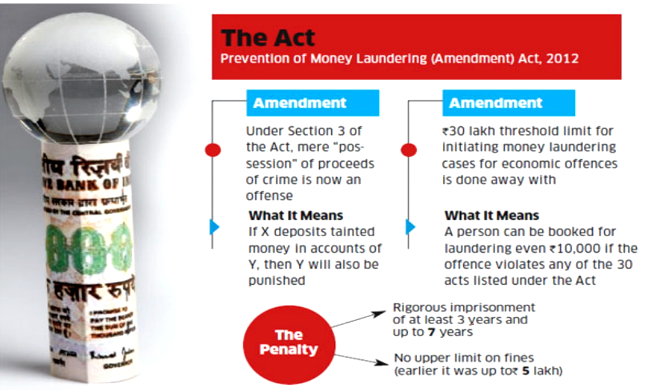And the amendment is that the 30 lakhs threshold limit for initiating money laundering cases for economic offences is done away with. So the 30 lakhs limit is done away with. Even a small amount they can impose this Act, and a person can be booked for laundering even 10,000 if the offence violates any of the 30 acts listed under the Act. And rigorous punishment of at least 3 years and up to 7 years is the punishment, and no upper limit on fines. Earlier it used to be 5 lakhs, I have told you. Now there are no upper limits on fines. Any amount can be imposed as fine under this Act.